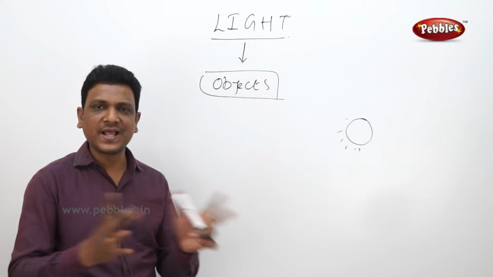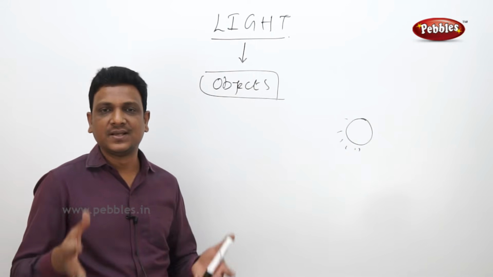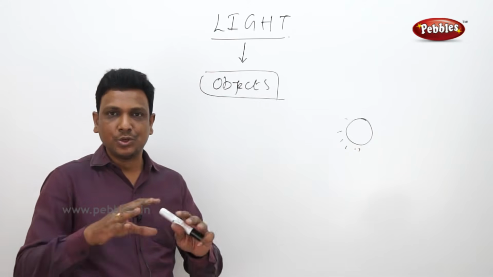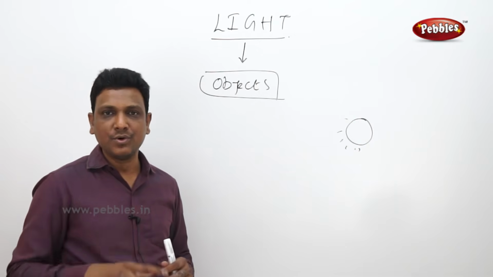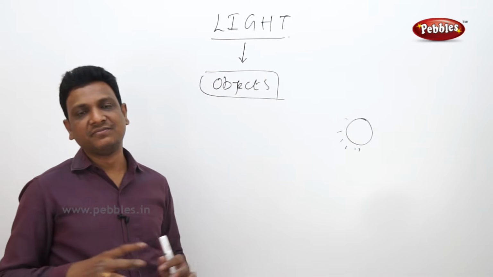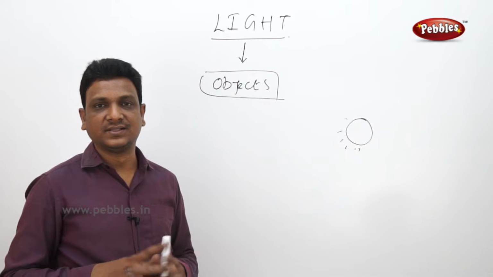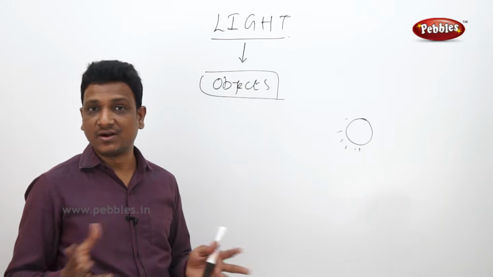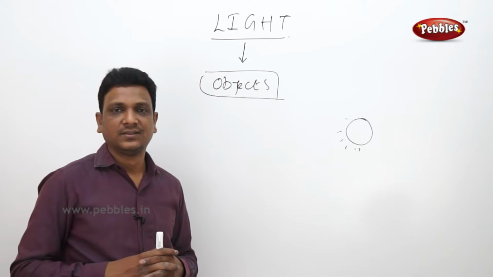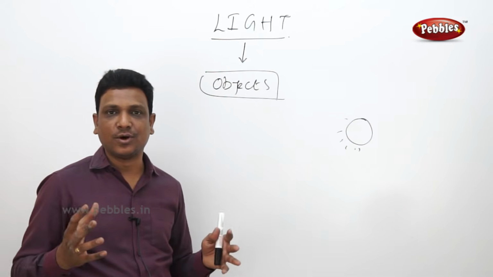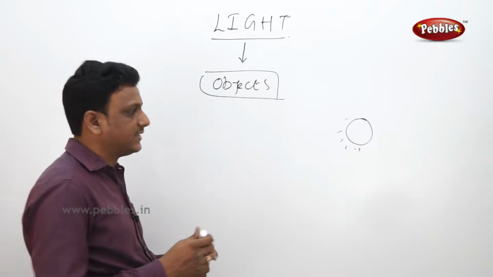In a dark room you cannot see anything. For example, in your study room you have your study table, your chair, your study lamp, your books, your pen stand, everything. But when there is no light, in the night time, if there is a power cut, you cannot see anything. All the objects are there, but you can't see them. When the power comes and the light is on, you can see all the objects. Right? So what does it mean?